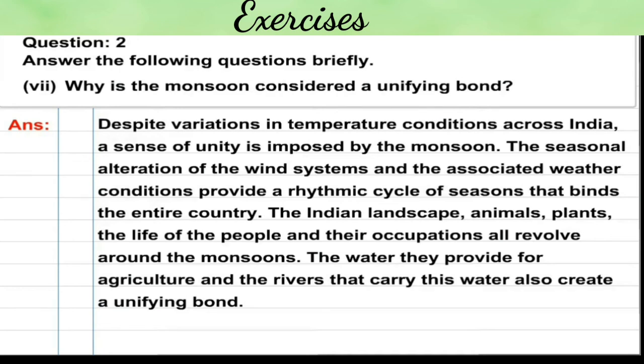The Indian landscape, animals, plants, the life of the people and their occupations all revolve around the monsoons. The water they provide for agriculture and the rivers that carry this water also create a unifying bond.